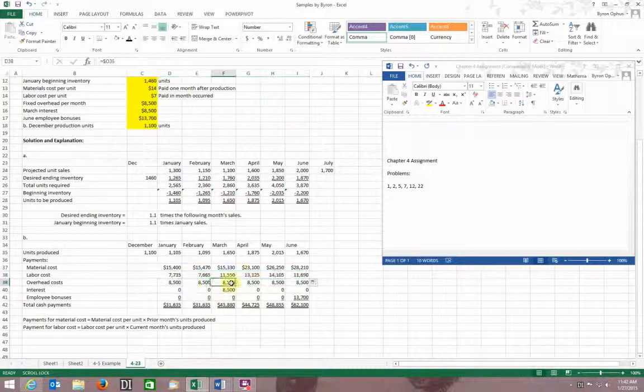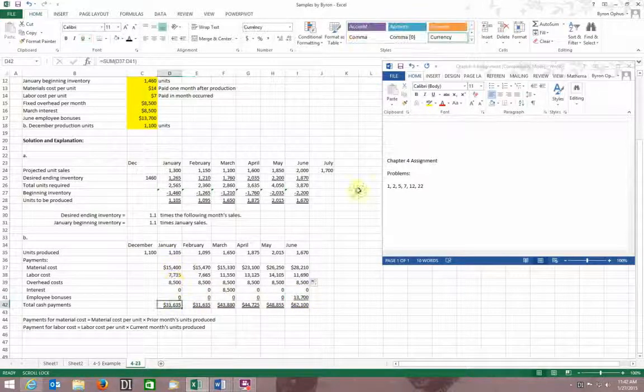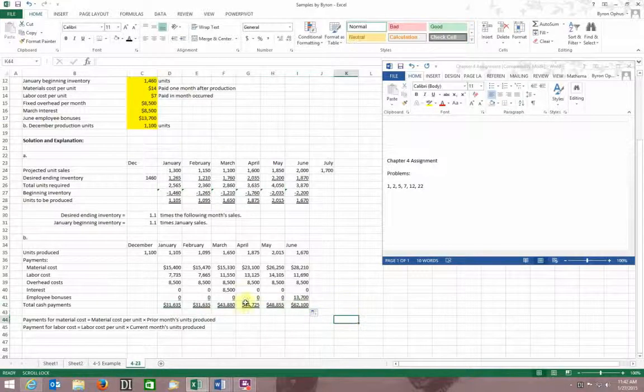Overhead costs are just $8,500 per month, that's given to us. The $8,500 interest in March is given to us. And the $13,700 bonus paid in June is given to us. Then all I have to do is total these, right? Just hit the sum for those, and there it is, and then I can drag that formula down. That's how much I'd have to pay out.